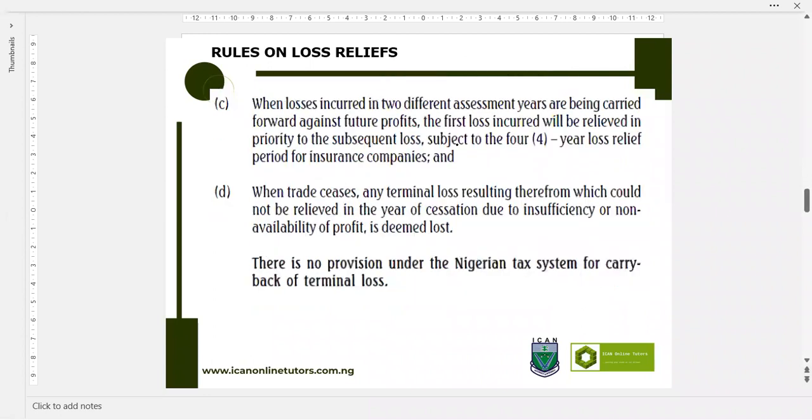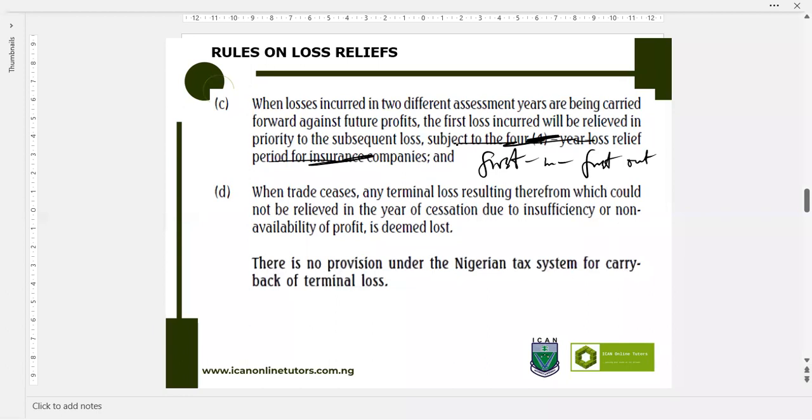I've also explained this. Also, when losses incurred in two different assessment years are being carried forward against future profits, you treat them as what? First in, first out. So when losses incurred in two different assessment years are being carried forward against future profits, the first loss incurred will be relieved in priority to the subsequent loss, subject to, I've just mentioned that this restriction is no longer available for insurance companies.